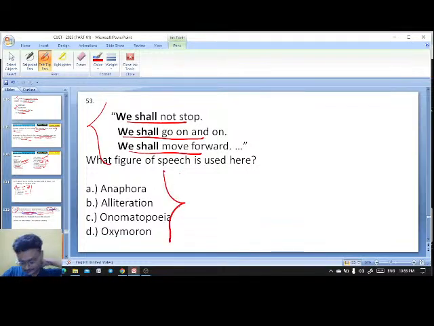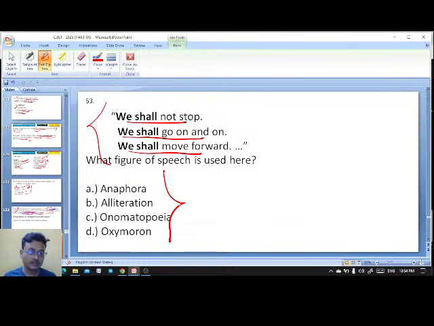You see the sentences are beginning with... No, it's not alliteration.